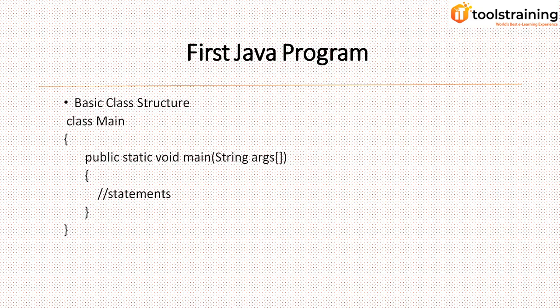If the main method won't be static, the JVM would not be able to call it, because no object of this class is present. That's why we make it static. Void: Java programming mandates that every method provides a return type. The Java main method doesn't return anything, that's why its return type is void.